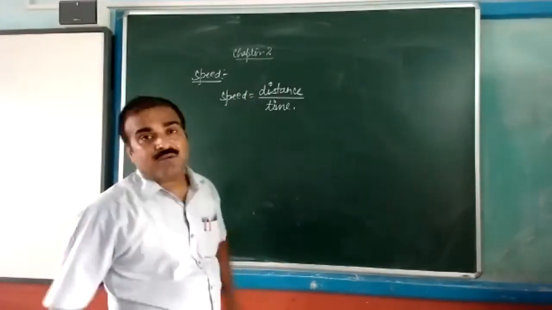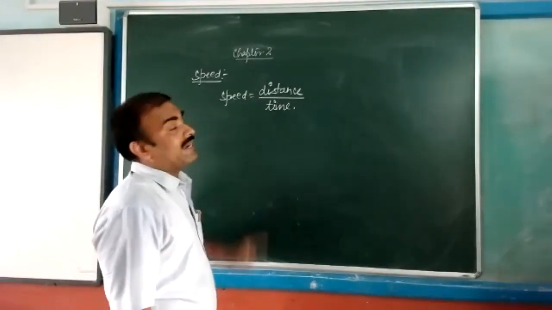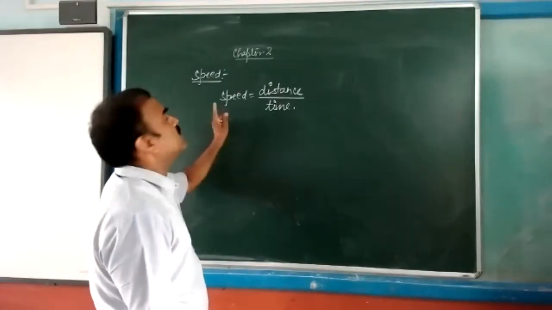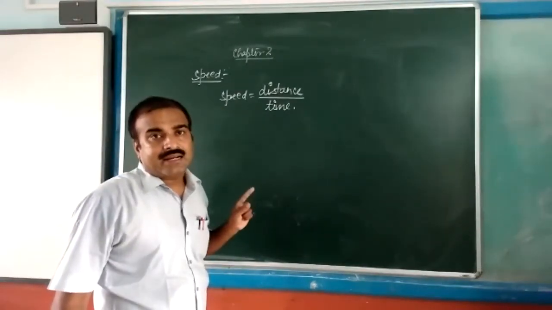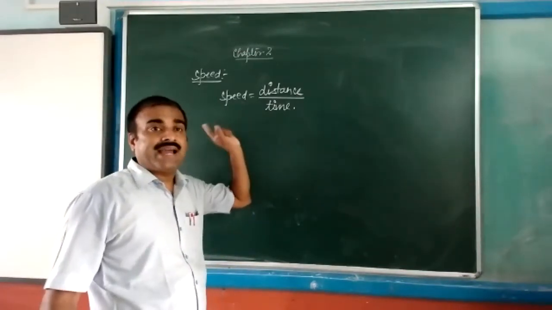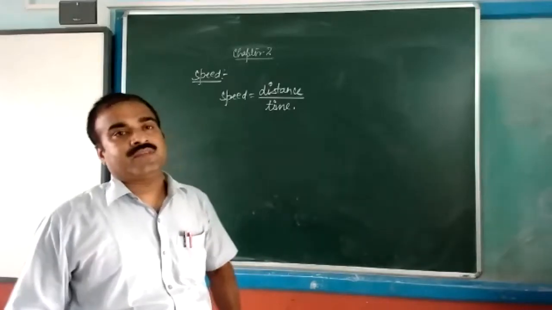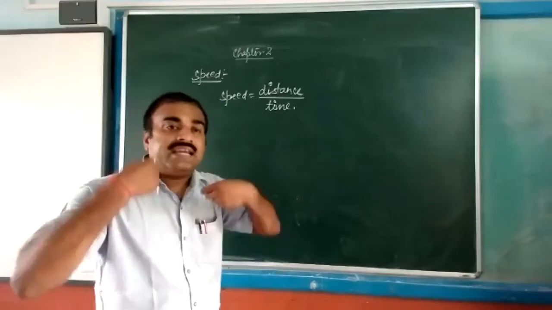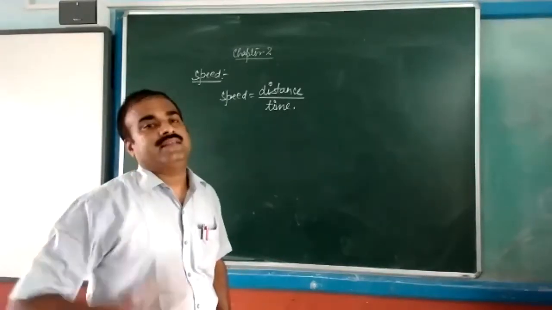Now, speed equals distance upon time. The rate of change of distance is known as speed. Clear to all? The rate of change of distance is known as speed, or the distance traveled in unit second in any direction. This you can also say.